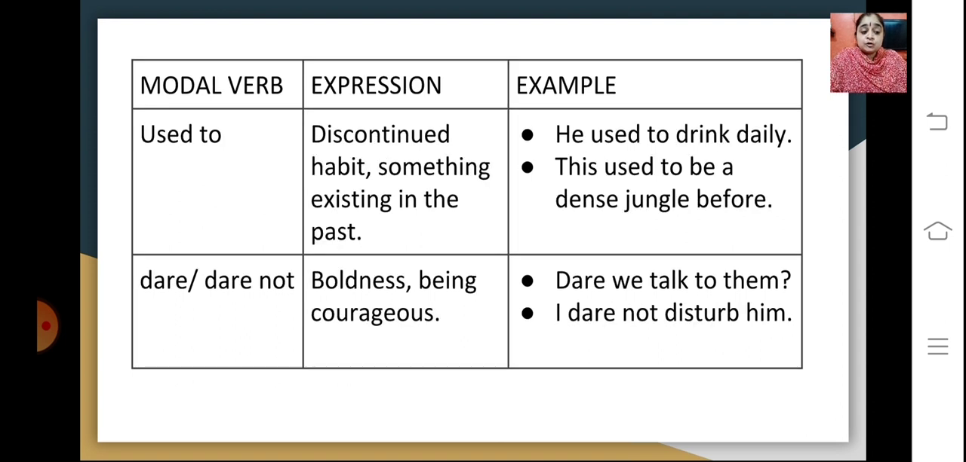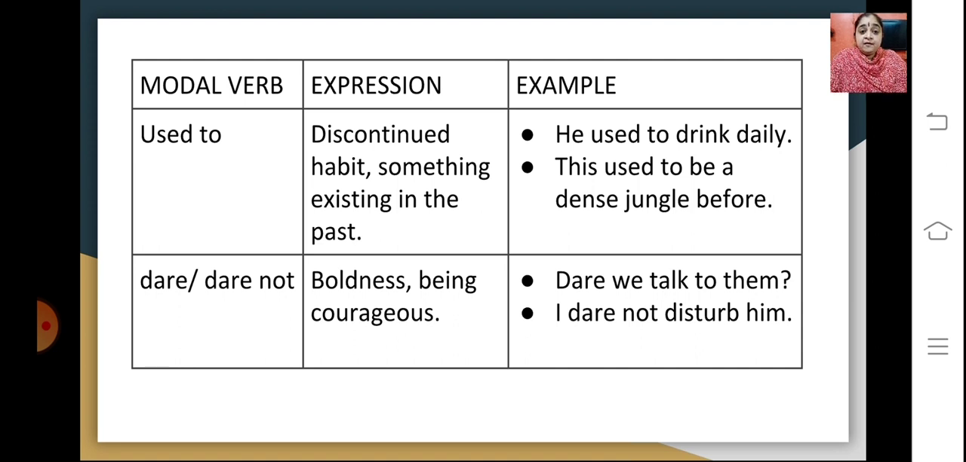Then comes used to. Used to is the expression where it shows some kind of a discontinued habit, something existing in the past. For example, he used to drink daily. So the expression here is he used to, which means it's a habit that was in the past, and drink is the verb out here. Or, this used to be a dense jungle before. So something in the past. Used to is used for expressing something in the past.